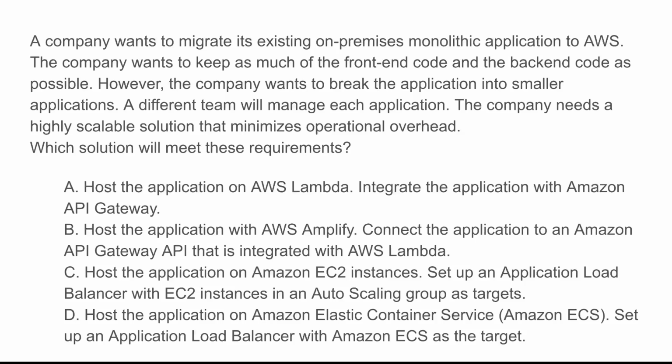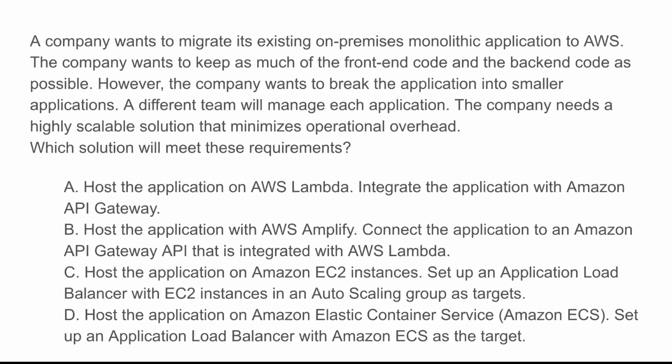So let's see basically how it works and why. Well, ECS supports containerized applications, allowing easy transition from monolithic to microservices. Each smaller application can be managed independently by different teams, and ALB efficiently routes traffic across ECS services, ensuring scalability and less operational overhead than managing EC2 instances manually.